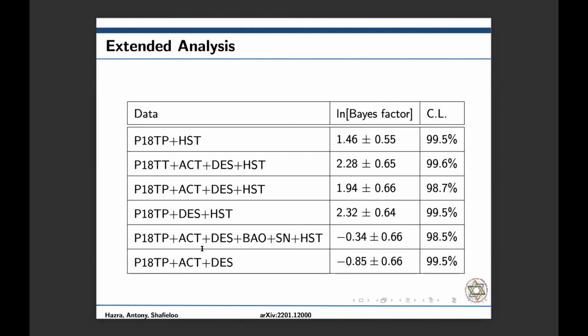And here we can see that when we add BAO and SN, it gave less evidence than the standard model, because BAO and SN actually prefer higher omega m, because of which the parameter space moves towards the standard model, thereby reducing the evidence.